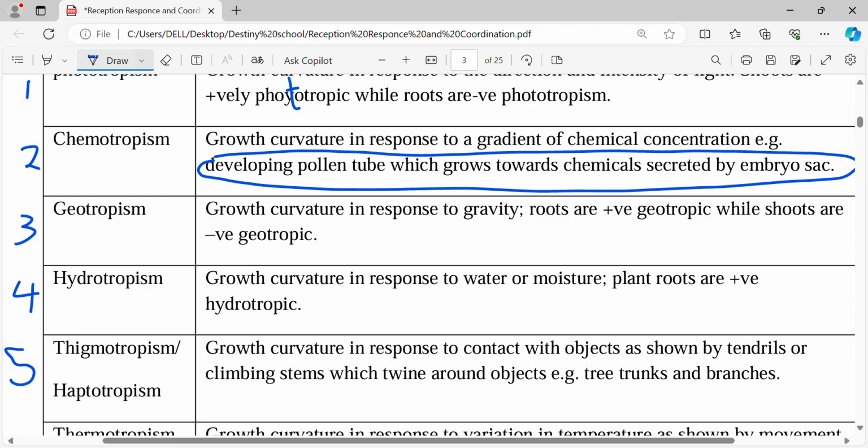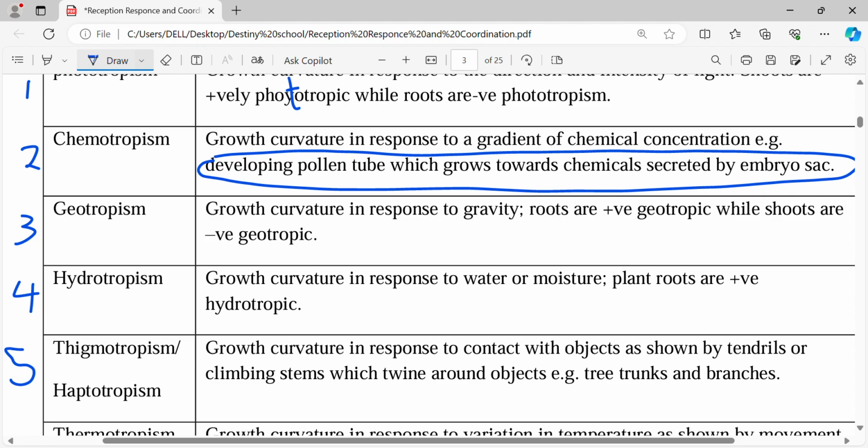So if it grows somewhere, it will try to twine around other branches or other stems of other plants. If you decide to plant some passion fruit, you'll have to put some supporting poles so that it can twine around it because it has a weak stem.